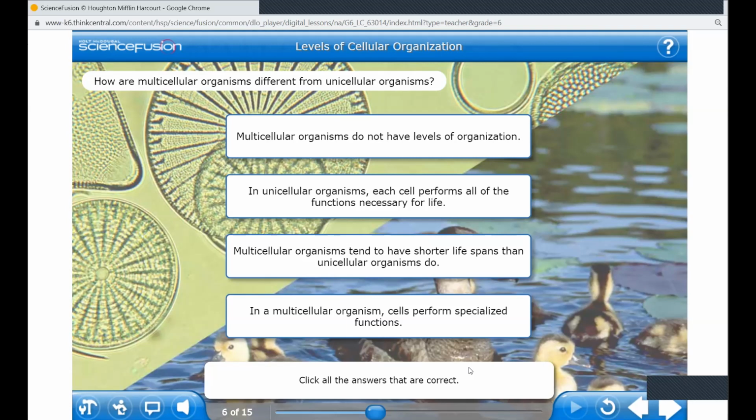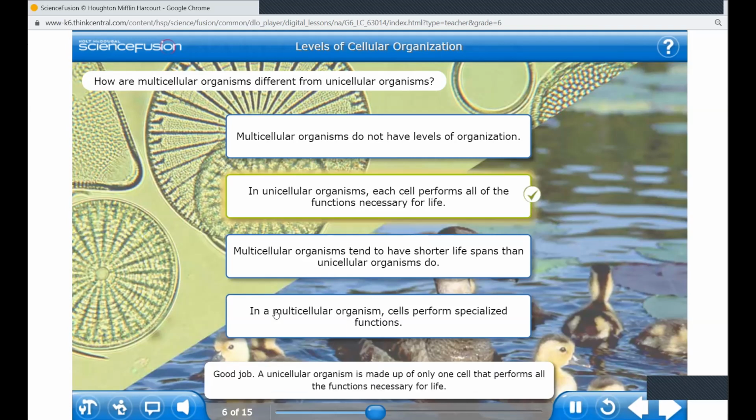It's true, because uni means one cell. Good job! A unicellular organism is made up of only one cell that performs all the functions necessary for life.